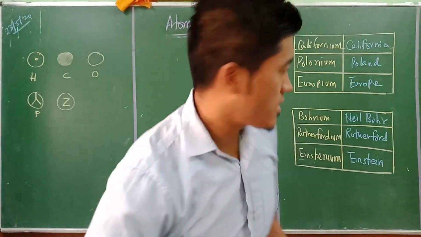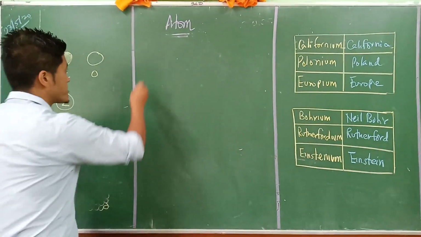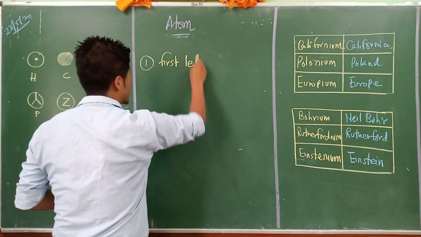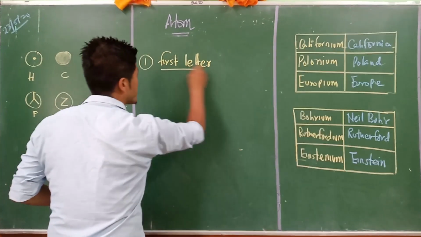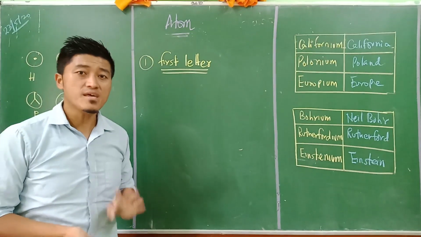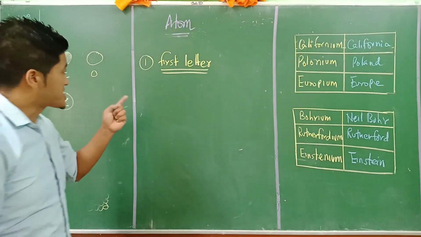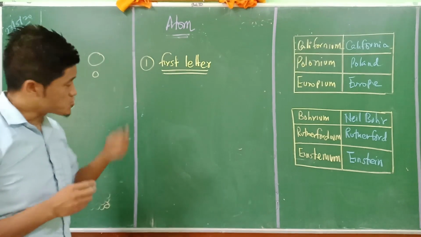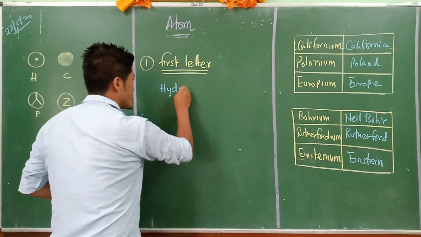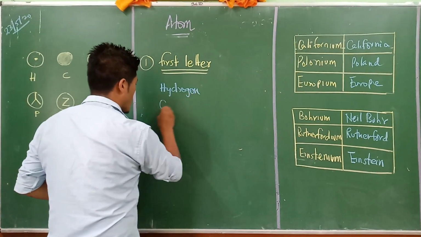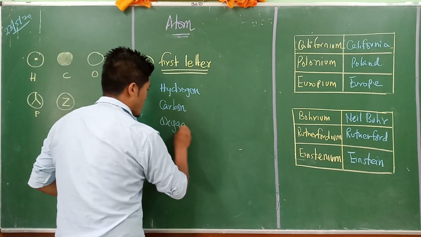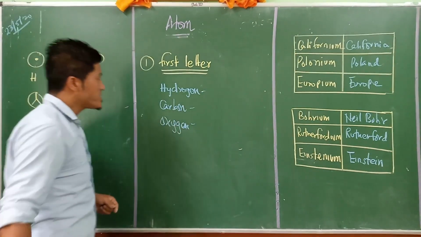So what the scientists tried to do was, first, there are 4 ways. The scientists adopted 4 different methods by which they could name the elements. The first is the first letter. For example, hydrogen, carbon, and third, oxygen.